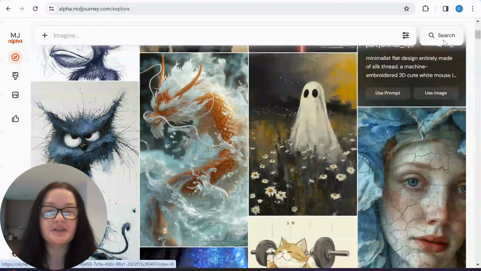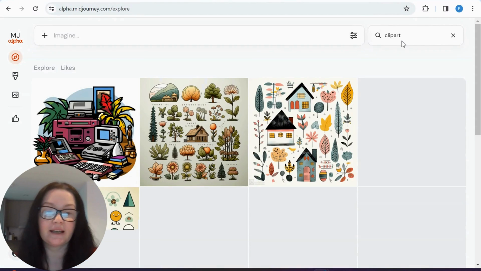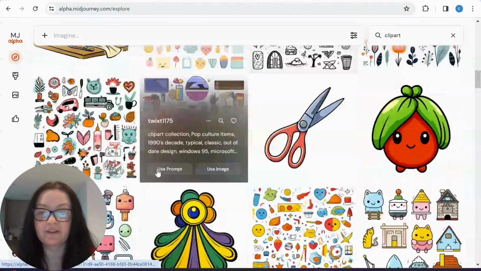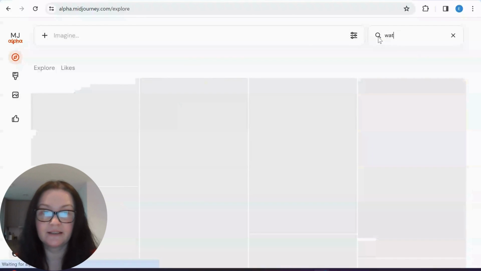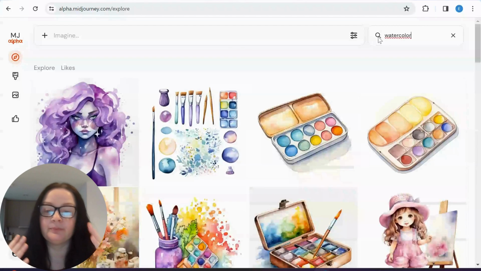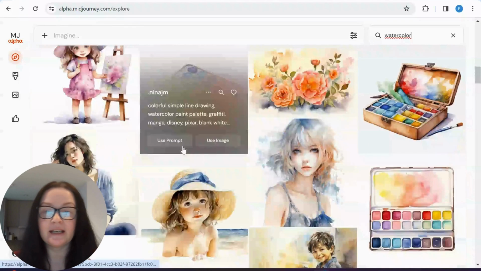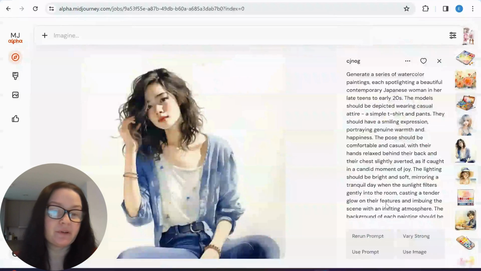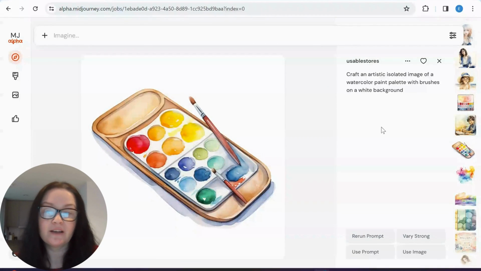You can literally search for anything you like. So if I want to see clip art, then I can get something and see what other people are creating. But if I want a watercolor, I can do that. Literally anything. This is for inspiration, guys, and you can see how creative and amazing Midjourney is. Of course, some of us prefer to work with Midjourney 5.2, and some of us are already fully on 6. I personally mix Midjourney V5.2 and Midjourney 6.